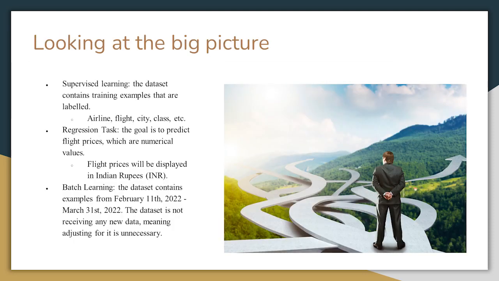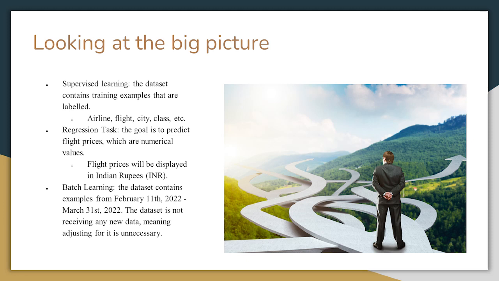Now, looking at the big picture about supervised learning, the dataset consists of training examples that are labeled: airline, flight, city, class, etc. As for the regression task, the goal is to predict flight prices, which are numerical values in Indian rupees. And for the batch learning, the dataset contains examples from February 11 to March 31st, 2022. The dataset is not receiving any new data, and so adjusting for it is unnecessary.